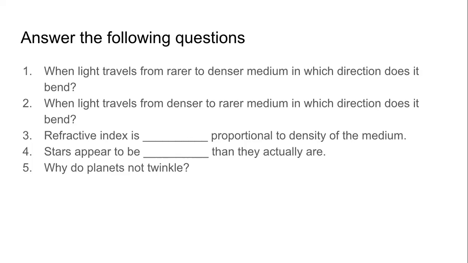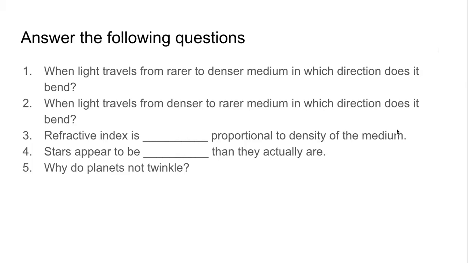Karthik, correct. Prachi and Karthik, correct. Just the light that reflects from the planets and reaches us, that also refracts in our atmosphere. Of course, that also refracts. But the planets are so much closer to us than the stars that that refraction is not clear to us.